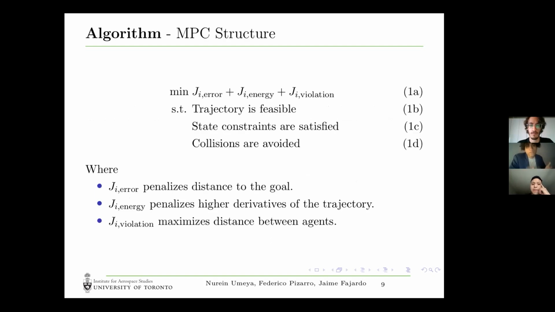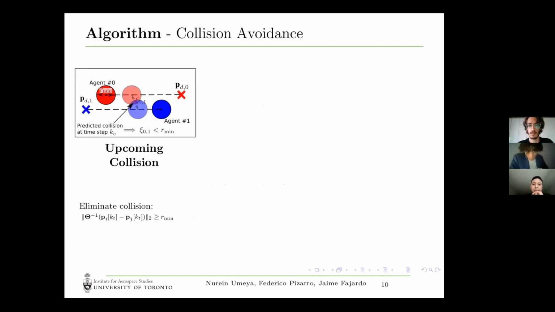All right, so the MPC structure is to minimize these quadratic costs subject to linear constraints. The costs we're minimizing are an error cost, which penalizes distance to the goal, an energy cost, which penalizes derivatives, and a violation cost that makes sure that the agents are a sufficient distance away. And this is such that the trajectory is feasible, state constraints are satisfied, and collisions are avoided.